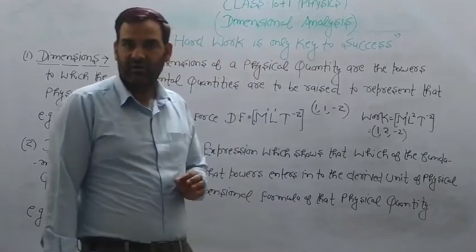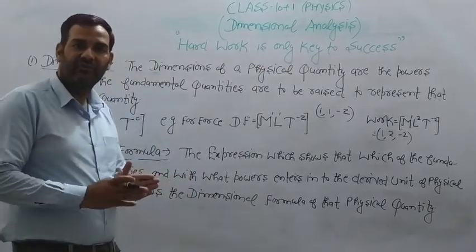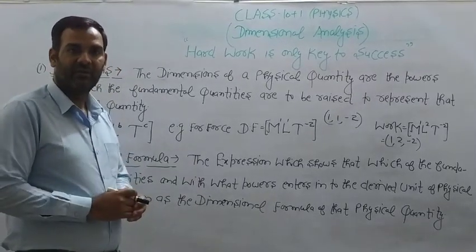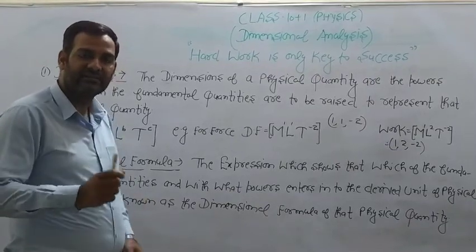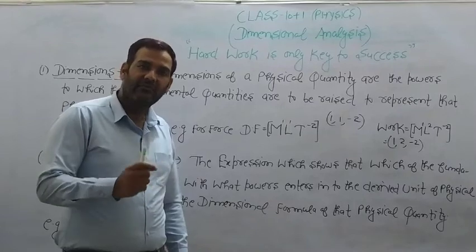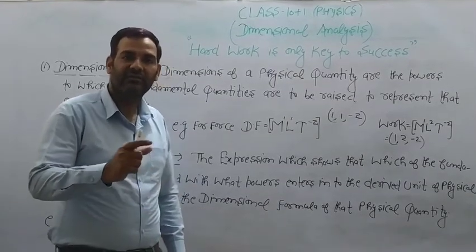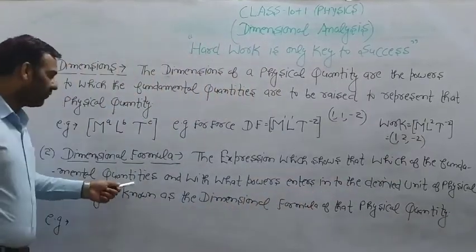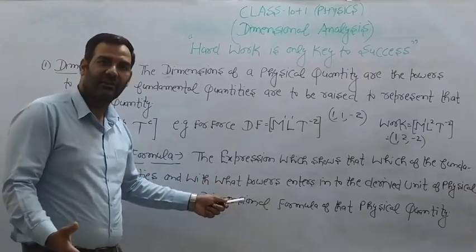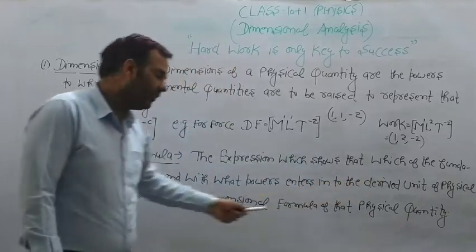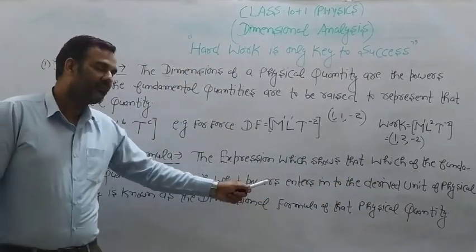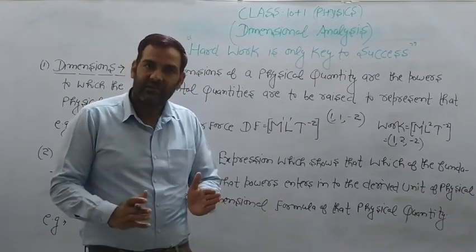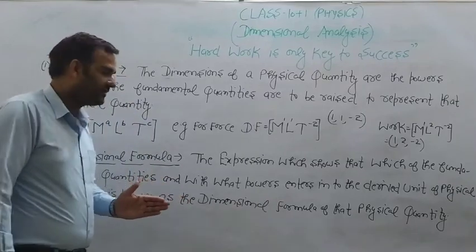The dimensional formula is the formula which tells us which of the fundamental quantities and with what powers enter into the unit of a derived quantity. The expression which shows which of the fundamental quantities and with what power enter into the derived unit of a physical quantity is known as the dimensional formula of that physical quantity.